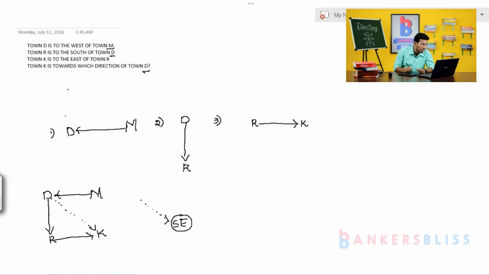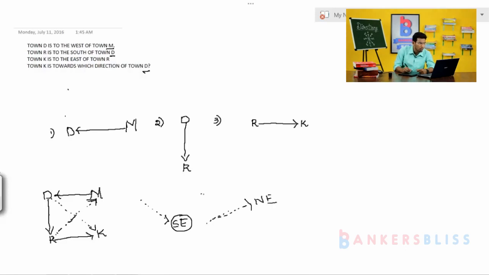Suppose they are asking R to M. Guys, look here: if they ask in which direction town M is from town R, in an intercardinal direction it is northeast.